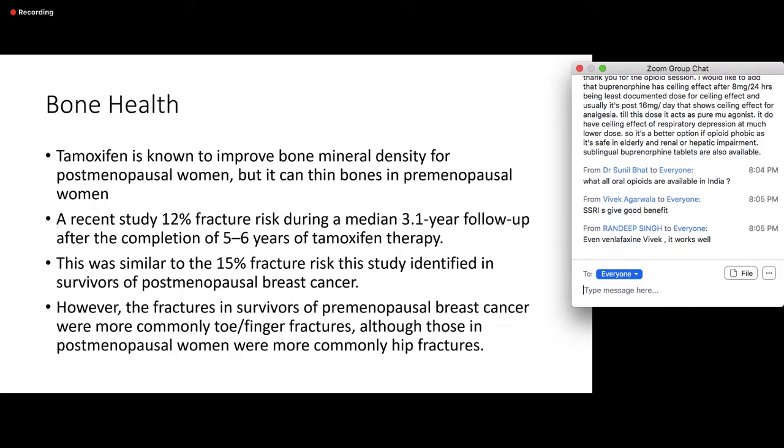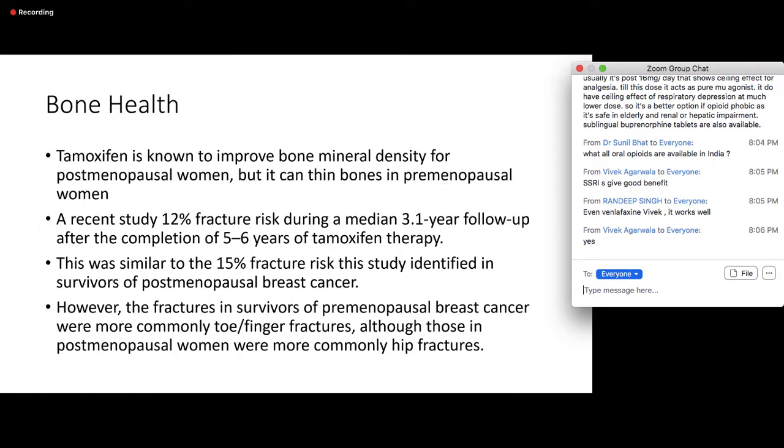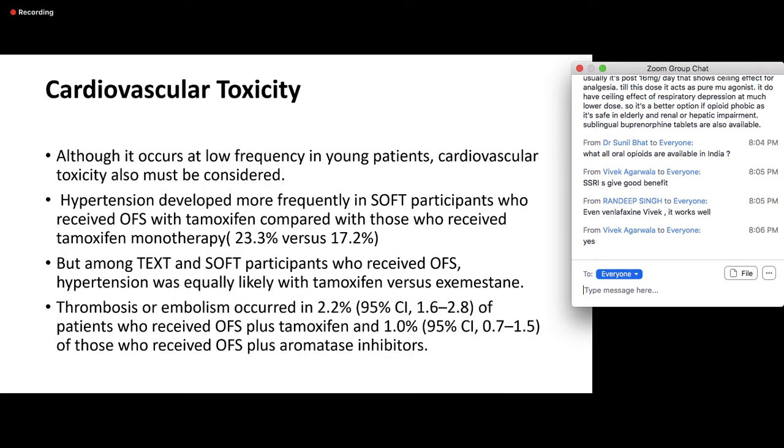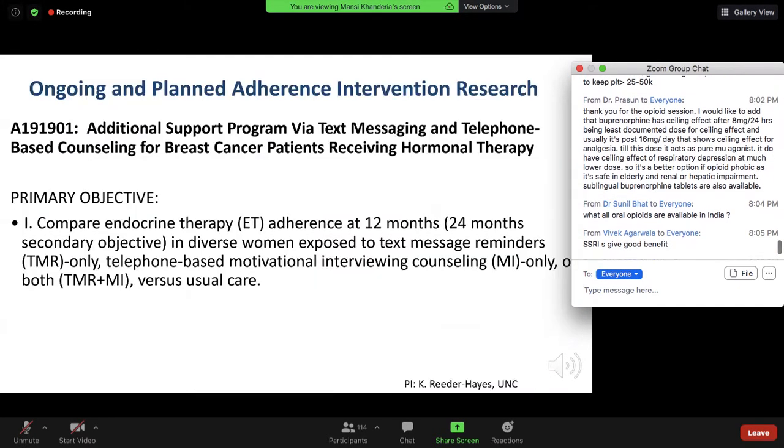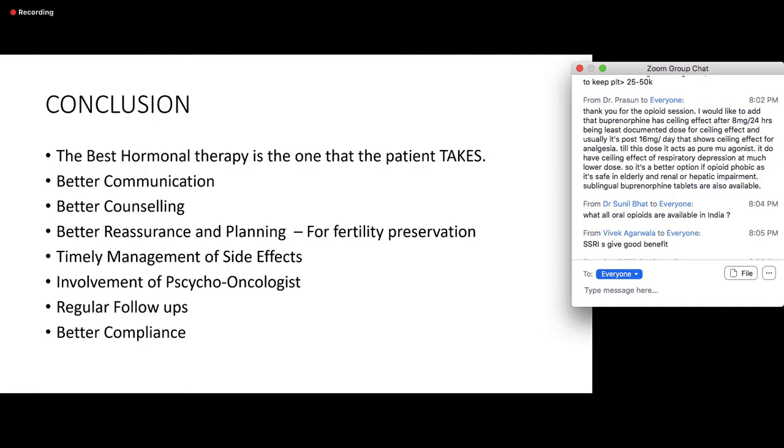Zoledronic acid can be added to tamoxifen and AI. Coming to the conclusion, the best hormonal therapy is the one that the patient takes. So we need to discuss and find out what would be the best.